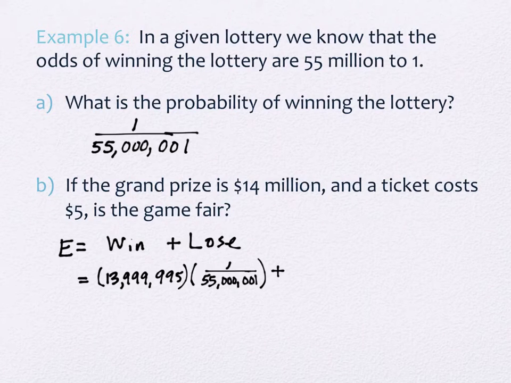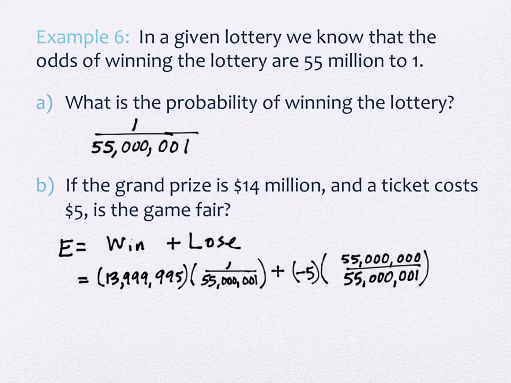Okay, so what's the losing value? What do you lose? $5. And it is a loss, so we are using a negative 5 to represent that we are down $5 in our pocketbook. And what's the probability that you lose? 55 million over what? 55 million and 1.